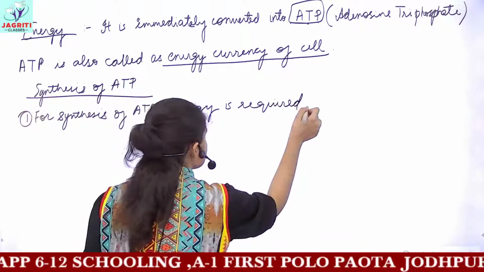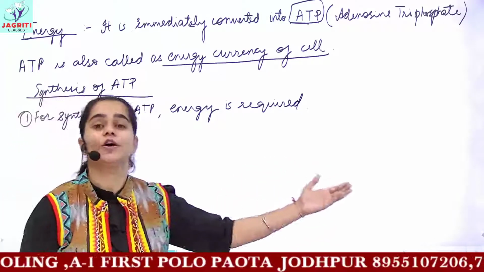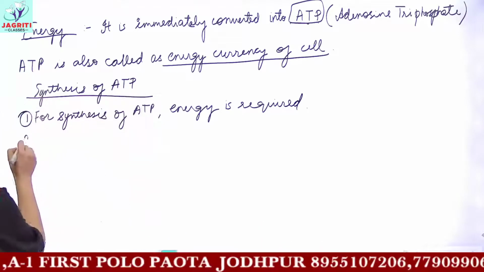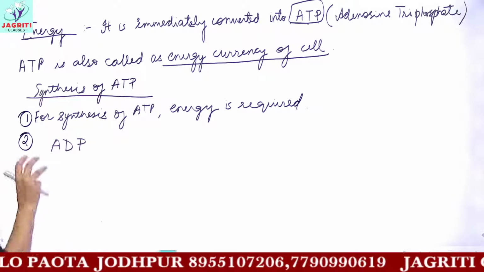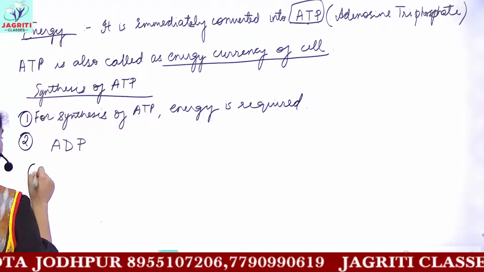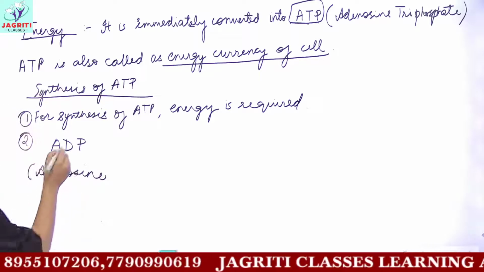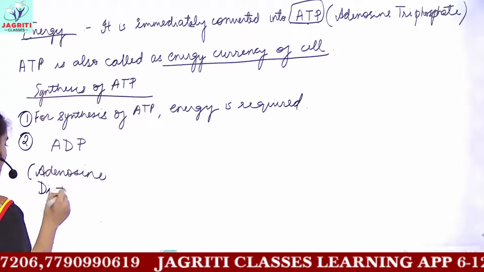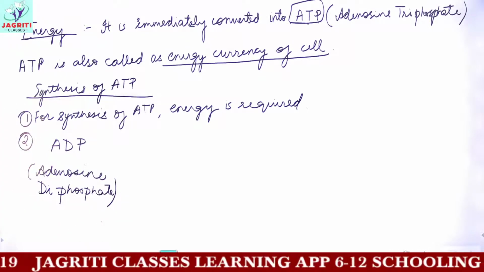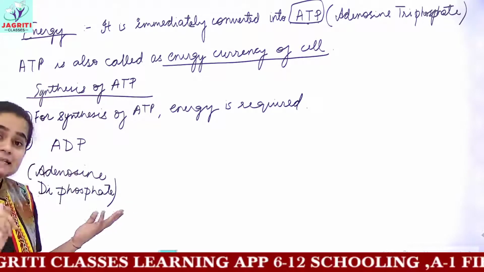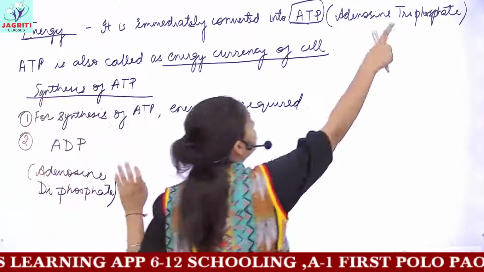Whenever as a result of respiration, either aerobic or anaerobic, energy is released, you will see that you have ADP molecules already present in your cells. ADP is what? A again stands for adenosine, D means di, and P symbolizes phosphate. So we already have ADP in our cells, and our aim is to convert this ADP into ATP.